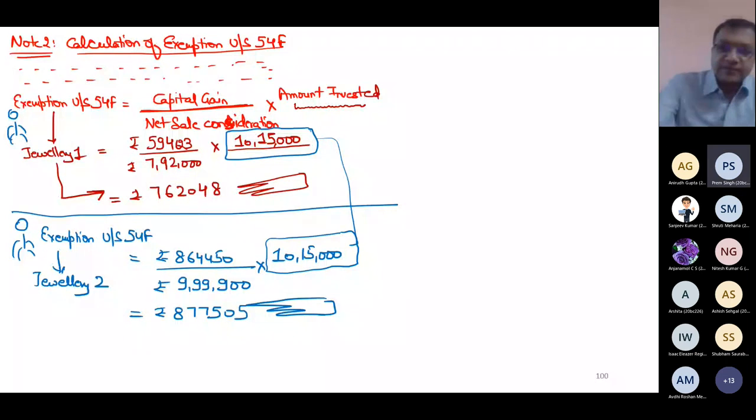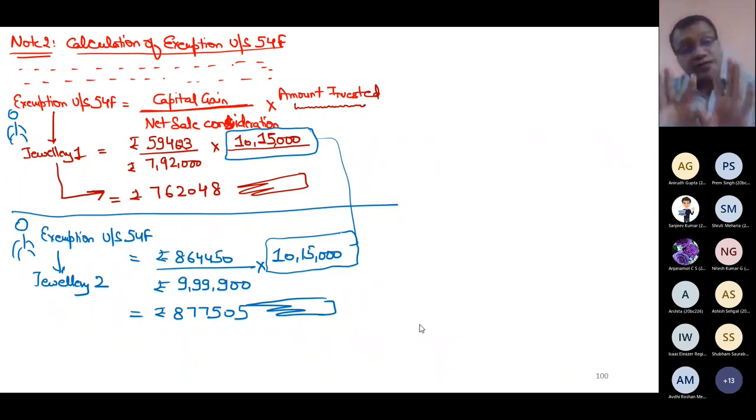Why? Because he is paying less tax. The reason is the second person has utilized the investment for that capital asset which is giving him more exemption. Is this point clear to everyone? That second person is more rational? Please raise your hand. The second person, the way by which he has applied this provision, he is more intelligent.